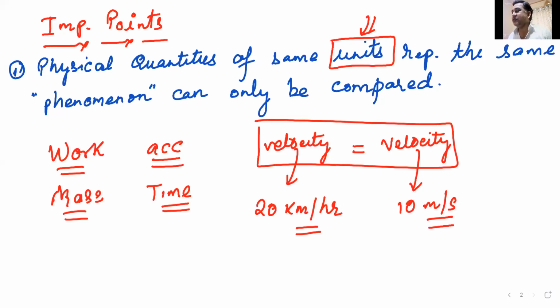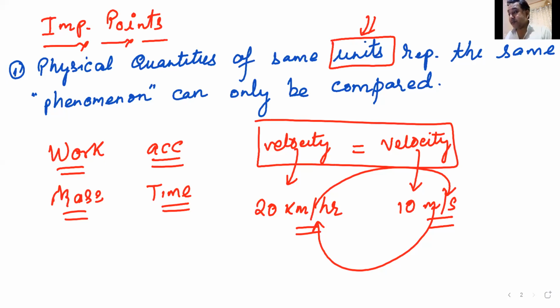Correct. Either convert kilometer per hour into meter per second or do the opposite. Convert meter per second into kilometer per hour. Then you compare. Then you will be able to tell me which is more and which is less.